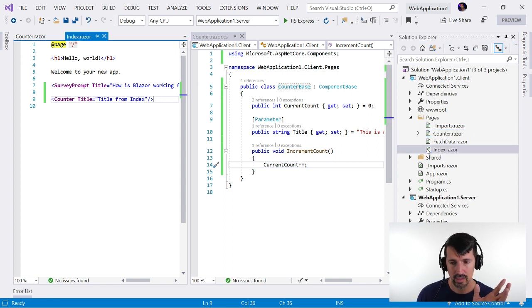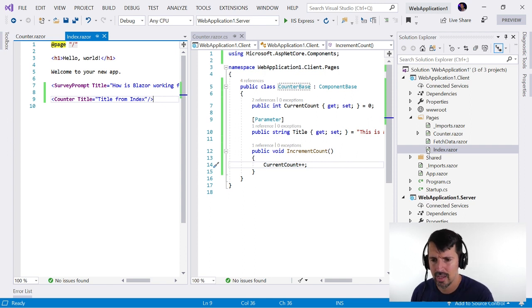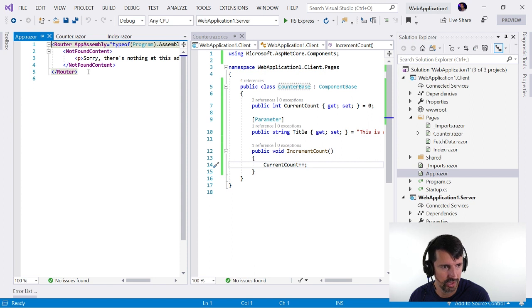In Angular, it's the index page. The index page is the root. It is the single page of the app. Here, I'm not sure what is the single page. There's an app.razor. I'm not sure what this is, but this might be the root of the application, maybe, because I see some router information.